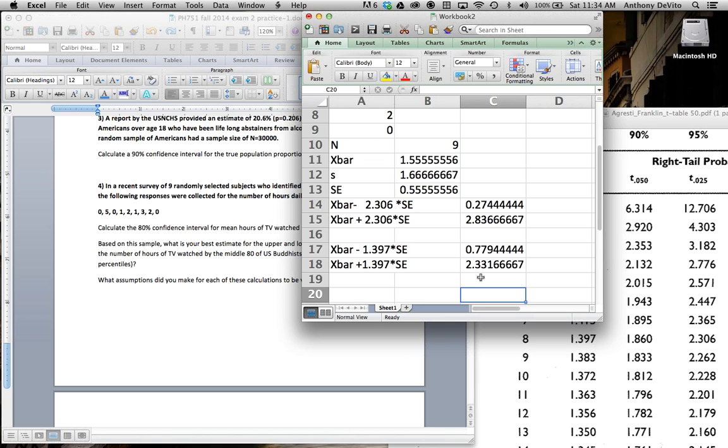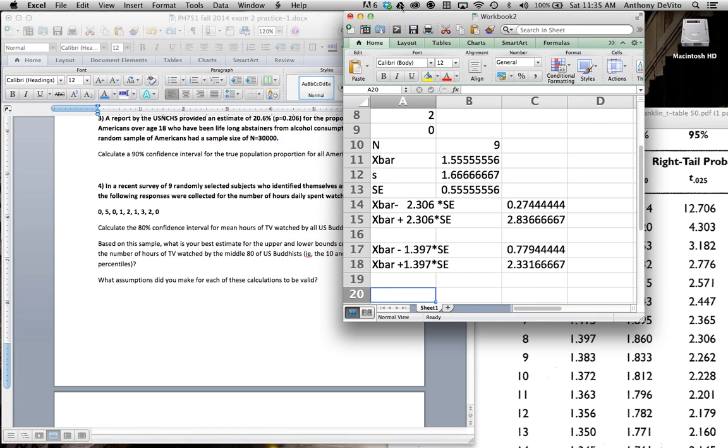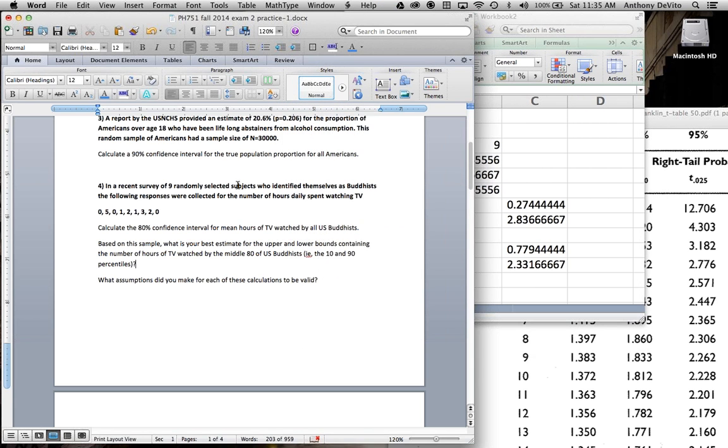Now, since it's narrower, we're less confident. We're 80% confident. The other thing that happens is that if we're forced to use a smaller and smaller sample size, the value of t gets larger, which also forces the range to be wider to make up for the level of uncertainty caused by the small sample size. Okay, so if you think about this, it's pretty interesting the way this confidence stuff works, right? Okay, so now let's see what we did next.